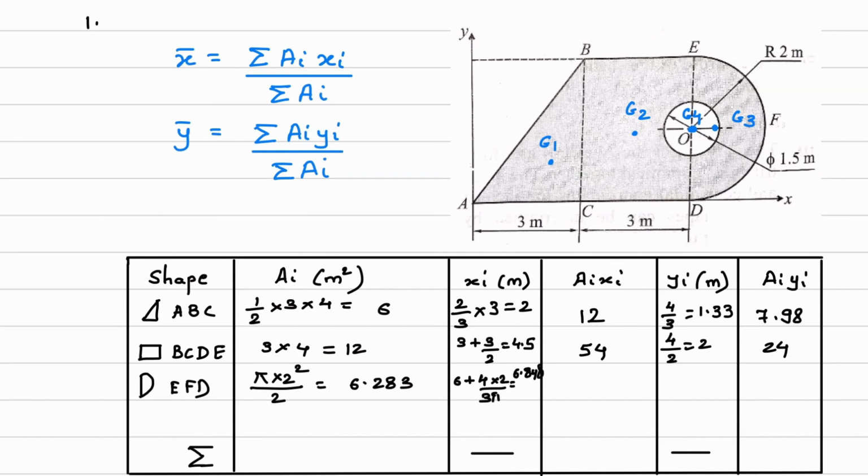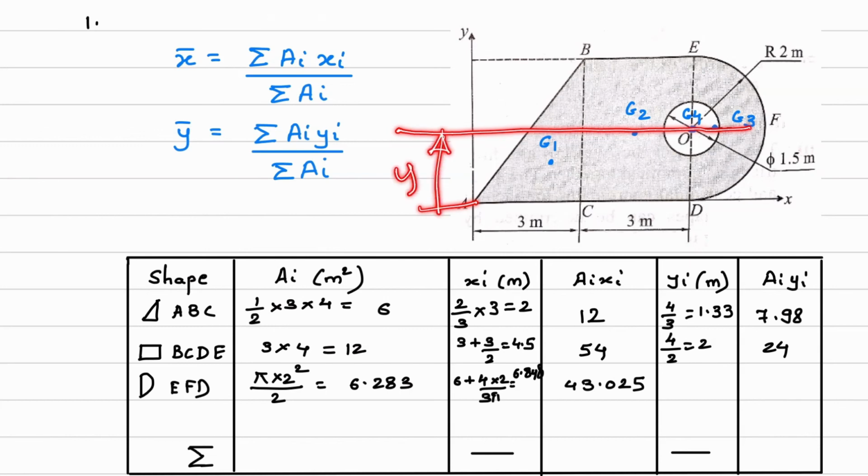6.848. Next we'll calculate AI into xi. So AI into xi is 43.025. Next we will consider y bar. So this is the centroid of the semicircle. What will be this y bar?